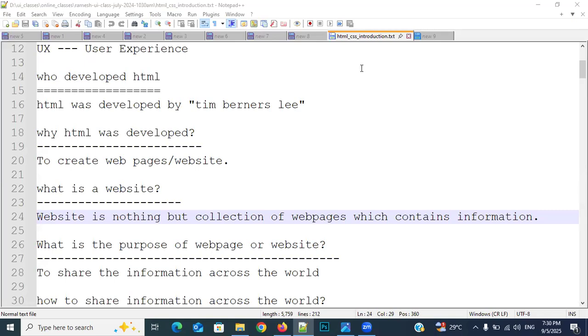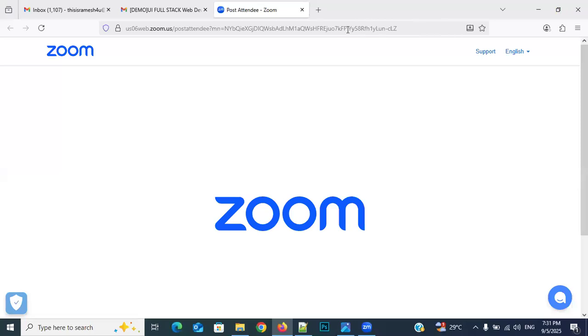In the same way, if you want to develop a website, for what purpose will we design a website? To share information. If you write all the information on a single page, it will be very difficult for the user to find a particular type of information. That's why we need to divide that information into multiple pages, and keep each page's related things in a menu. For example, see it, everybody. I will show it to you here.